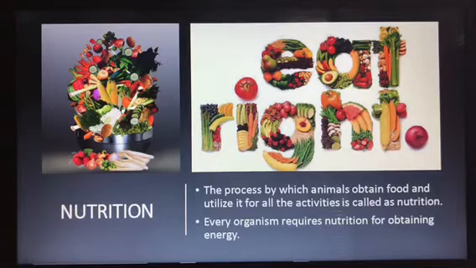Then the next one is, though we human beings get the ready-made food, isn't it? Animals, what they do? They eat the other animals as well as the plants. Then how the plants will get the food? So plants, what they do? They prepare their own food. Already you know, plants prepare their own food. In the last class I have told you how they prepare the food, by the process of photosynthesis. So what is photosynthesis? The process by which plants prepare their own food using the carbon dioxide, water and sunlight, isn't it? So like this they prepare their own food and they grow.